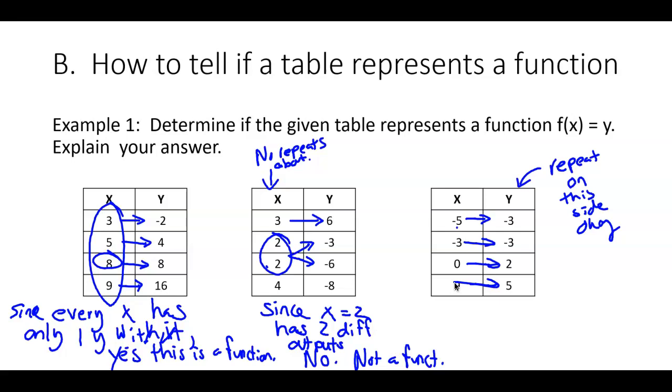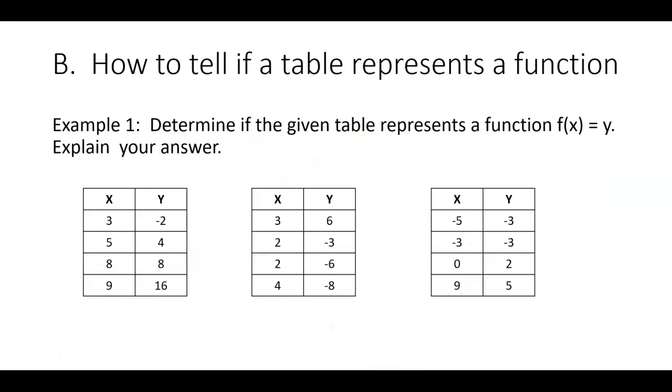Now you might be wondering, who cares? Why do mathematicians care if something's a function or not? Well, I've been suggesting a little bit: there's some predictability. Here, if I tell you what X is, you can predict what Y is going to be. Right here, if I tell you what X is, you're not sure sometimes. So there's unpredictableness, and that's not fun in math. You don't want things to be unpredictable. But also, functions are a whole group of equations, and there's a whole bunch of math that you can do with functions that you can't do with other types of things. We're not going to get into what that is right now, but the point is it's a type of thing, and there are rules that go with it. So you want to know which is which. That's why mathematicians care about that.